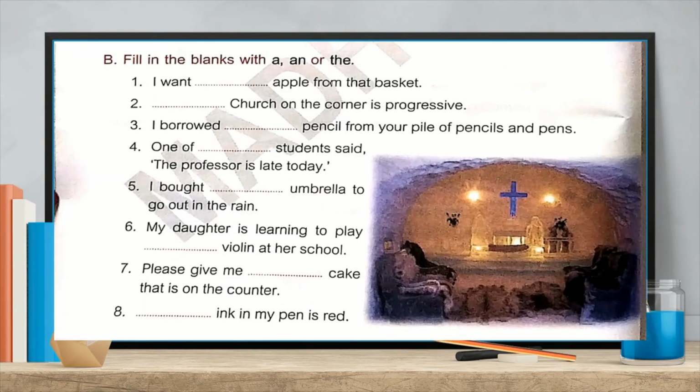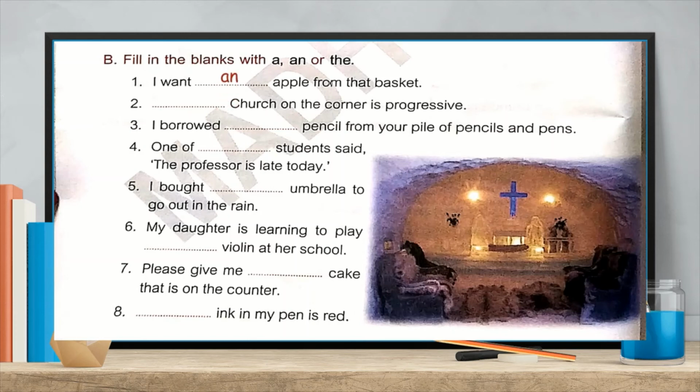So on the basis of the rules of where to use a, an and the, we have to do this exercise. Very small chapter this is. We have to fill in the blanks with a, an, or the, right? Simple it is, very simple. So first one, I want dash apple from the basket. Before this word apple, the word starts with a vowel, right? Here A is a vowel. So what can we put? We can put an. I want an apple from the basket.